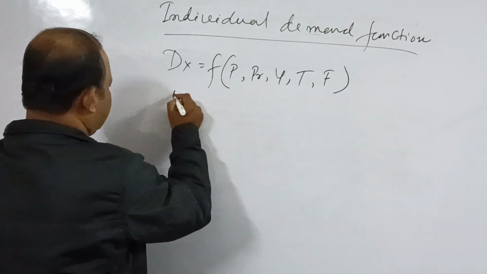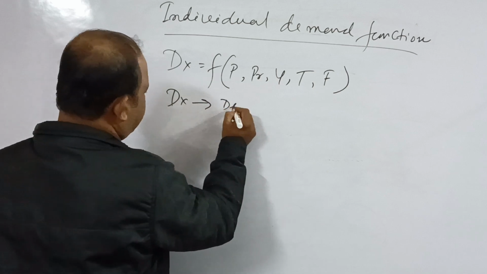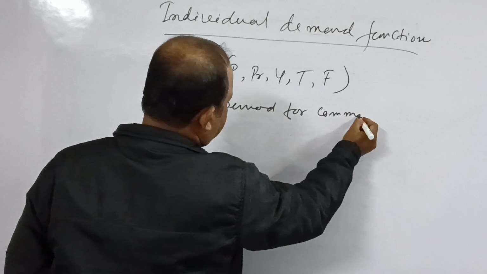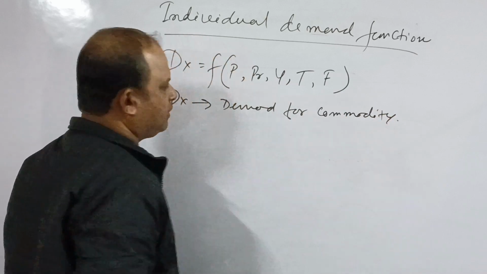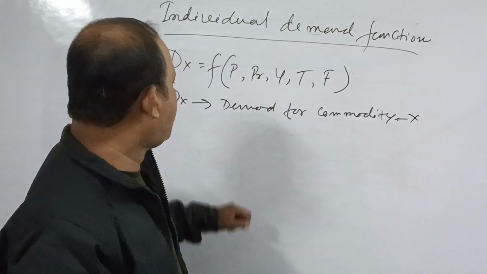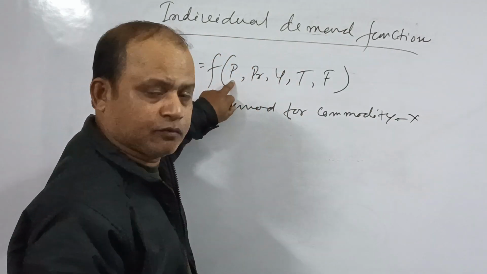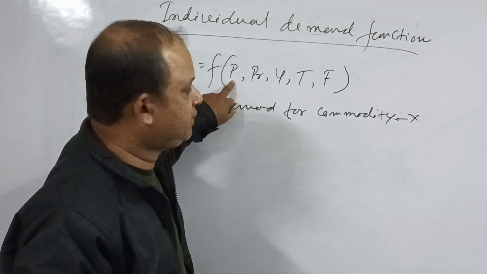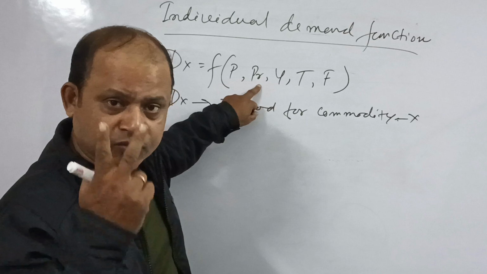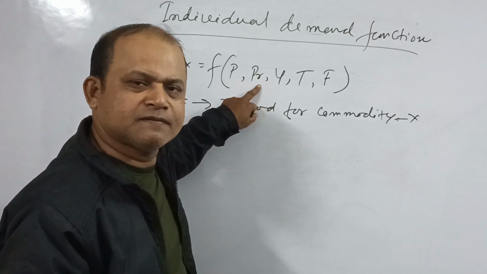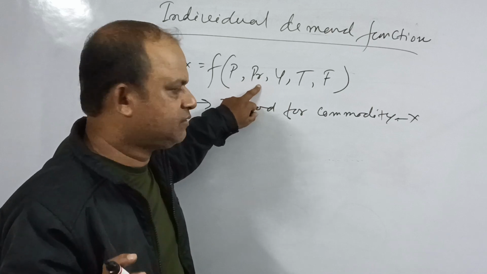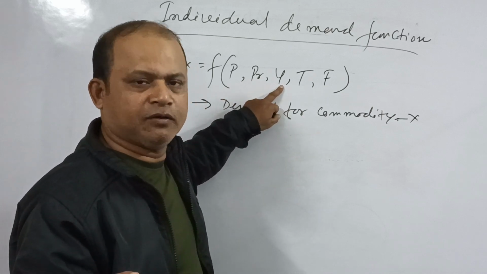So here Dx stands for demand for commodity X. The demand for commodity X is the functional relationship of the price of that commodity, price of the related goods that we discussed. Related goods, there are two types of related goods: one is substitute goods, another is complementary goods. And what is the income level of the consumer?